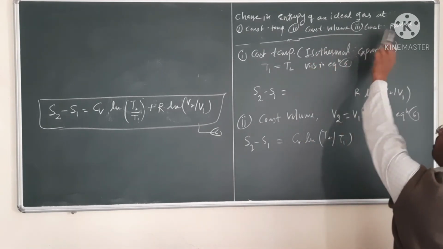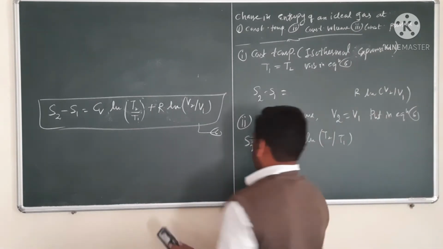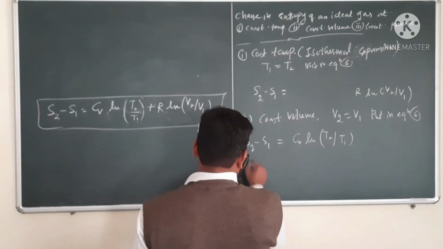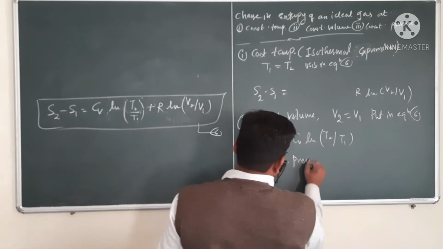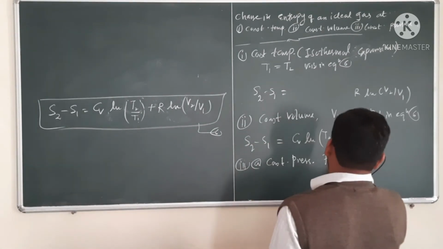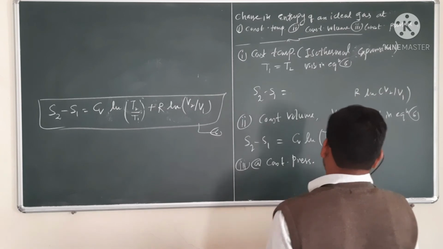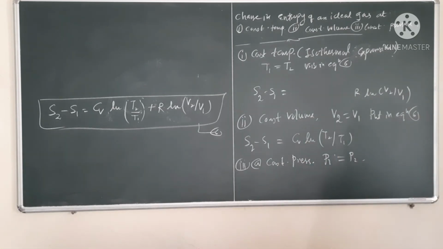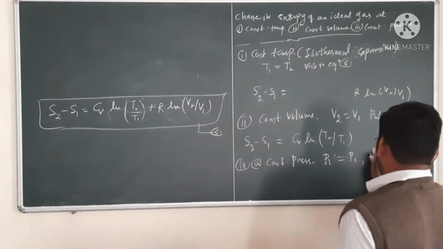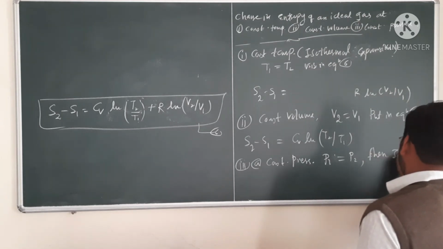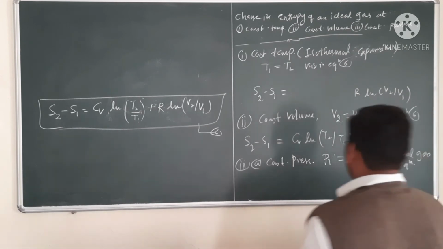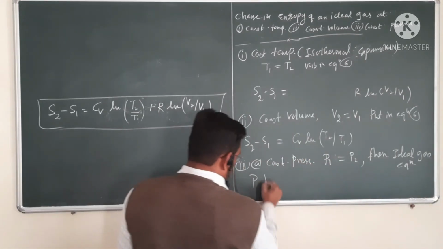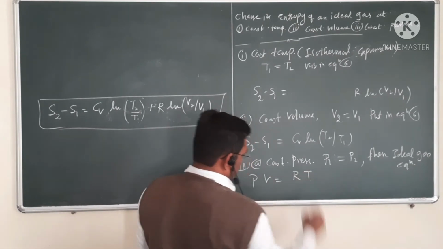Now third one, at constant pressure, third case. Now at constant pressure, P1 is equal to P2. Then ideal gas equation becomes, we know that ideal gas equation is PV is equal to RT.